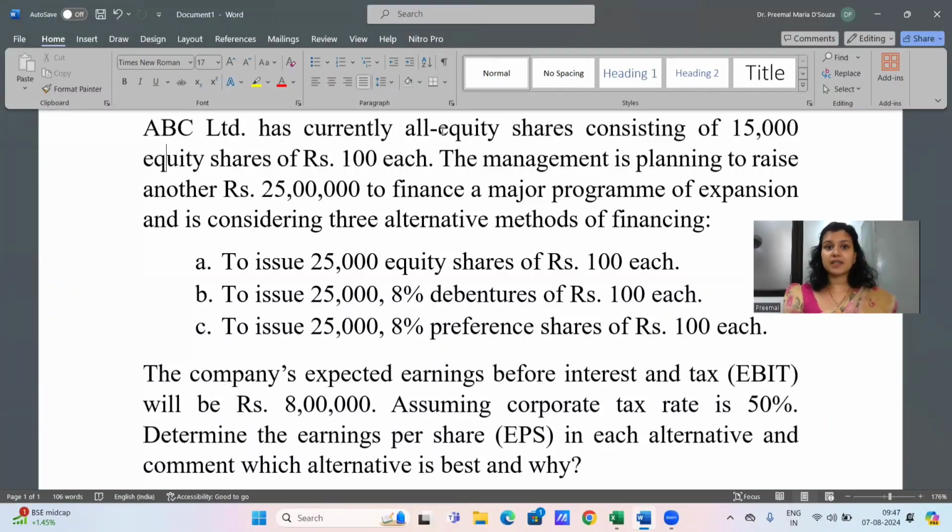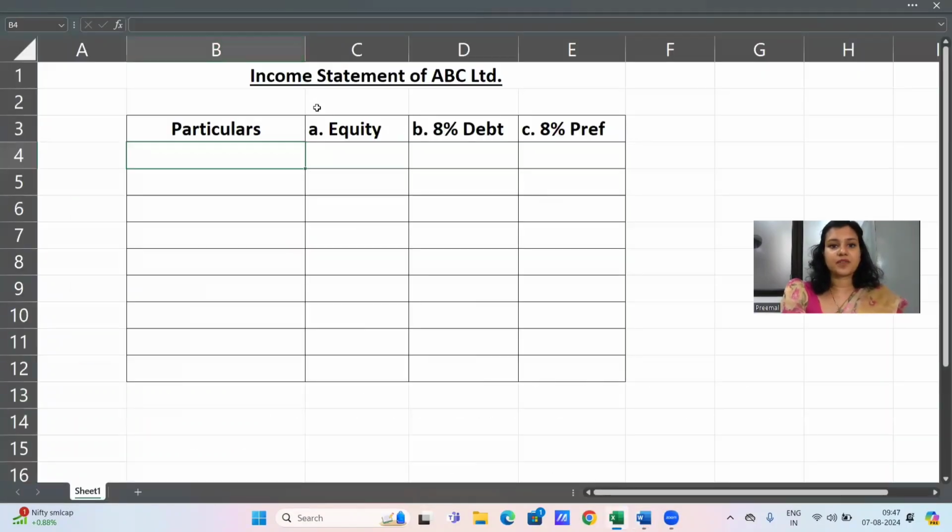The company's expected earnings before interest and tax is rupees 8 lakh. Corporate tax is 50%. Now we are supposed to find out the earnings per share in each of these alternatives, which will then help us find out which alternative is the best. So let's open the income statement.